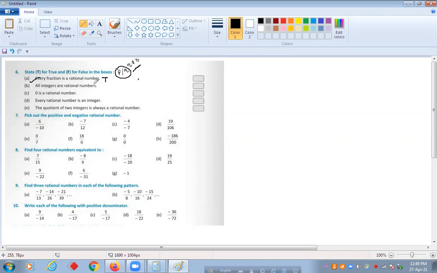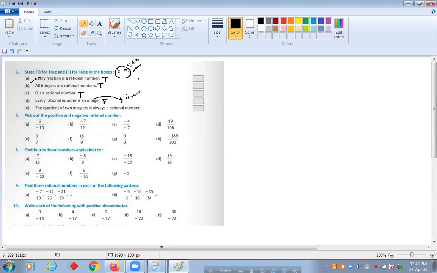All integers are rational numbers. That is also true. And 0 is a rational number. True. Every rational number is an integer. This one is false, because every rational number is not an integer. Yes, but every integer is a rational number. And the inverse is true.